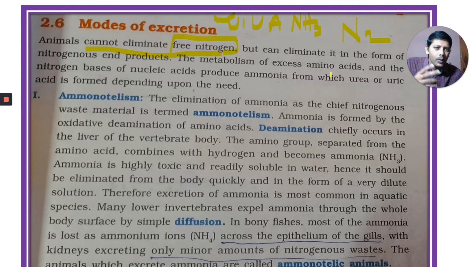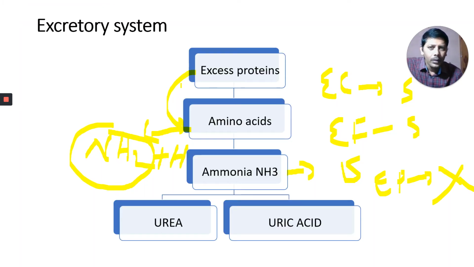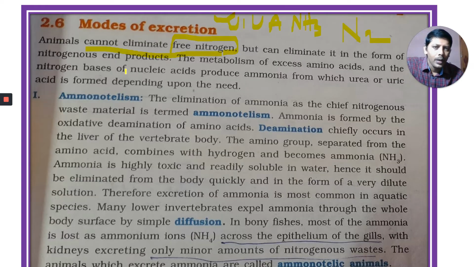The metabolism of excess amino acids, as I told you in the previous part, and of the nitrogen bases of nucleic acids. Can you tell me what the nucleic acids are? DNA and RNA. In DNA and RNA, as you might have learned in botany, there are purines and pyrimidines, the nitrogen bases adenine, guanine, thymine and cytosine.